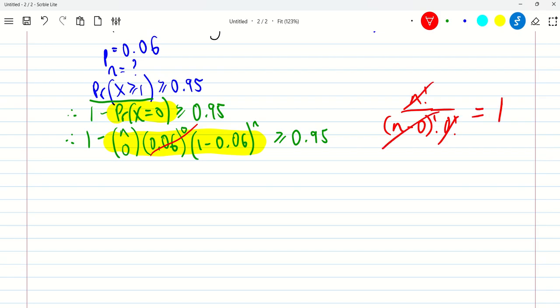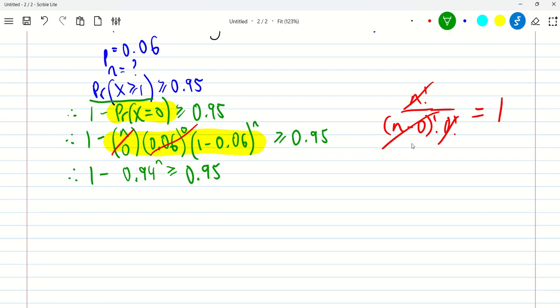That whole thing is just equal to 1, so that also goes away. And so you're left with 1 take away 0.06, which is 0.94, to the power n, and that's greater or equal to 0.95.